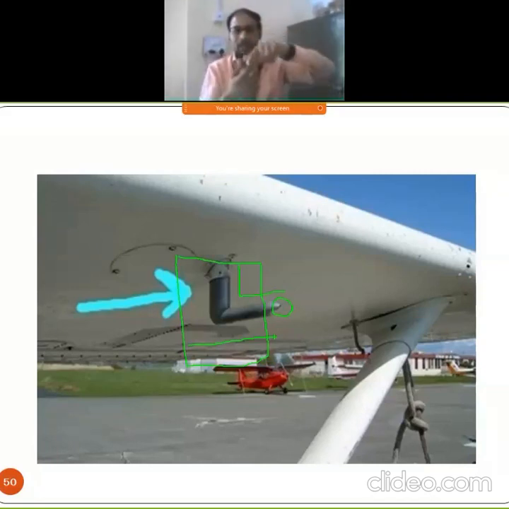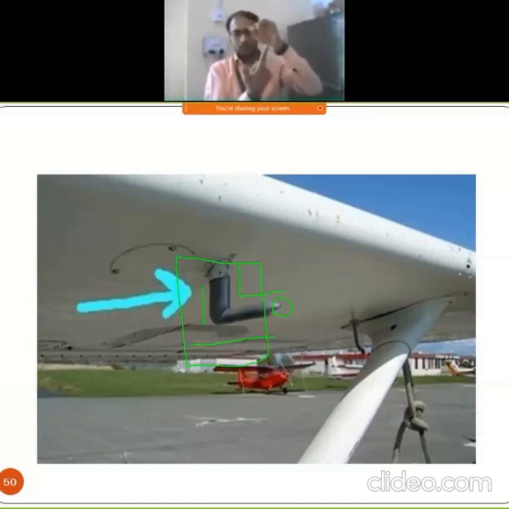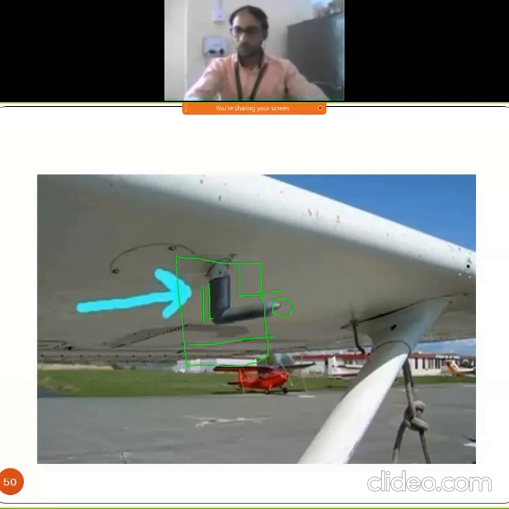And this line is perpendicular to the flow. See, the flow is like this. So this tube is perpendicular to the flow. Got this point? So this is related to that motion, right?